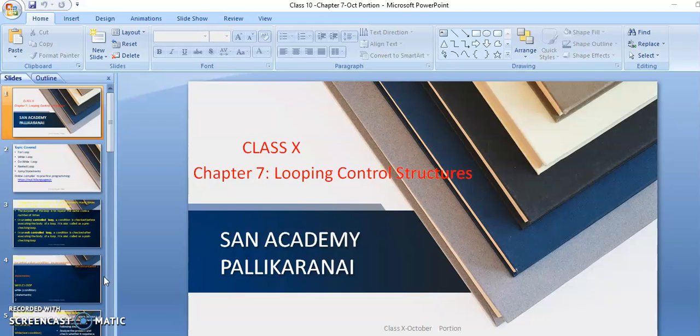So to begin with, let me tell you what looping is. Looping is a sequence of instructions, we call it a statement, that has to be executed repeatedly, based on some condition like n is greater than 10. So till the value of n satisfies the condition, the given statements will be continuously getting executed.